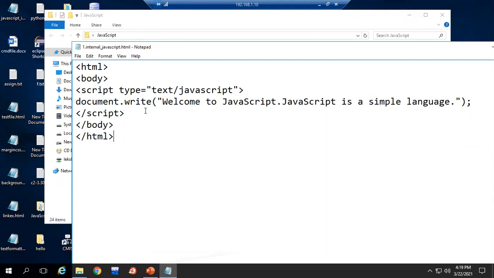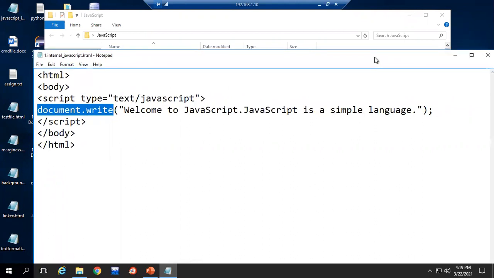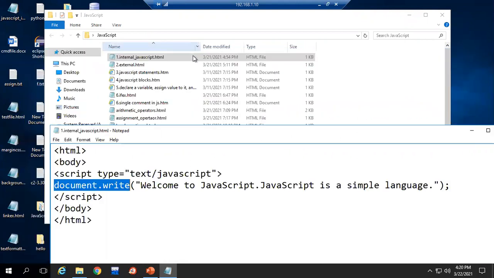And here, how will I print something or show a value on my HTML page? Because this is a language, we have to embed it with our HTML document. For that we have this statement, document.write. We will see what this is in detail. Now you just think this is a statement which we are using to print this value. Whatever I give inside the function, that will get displayed on the web page to the user. So this is the content I now want to display: Welcome to JavaScript. It is a simple language. Like that, a text message I am displaying. Okay, we'll see its output.